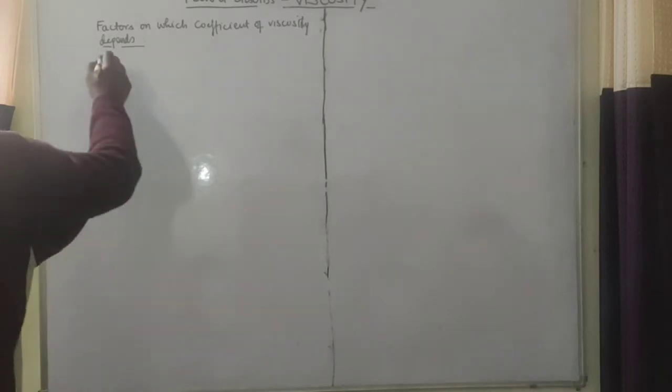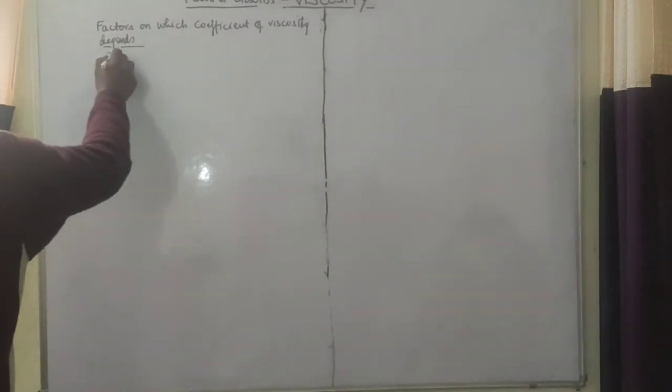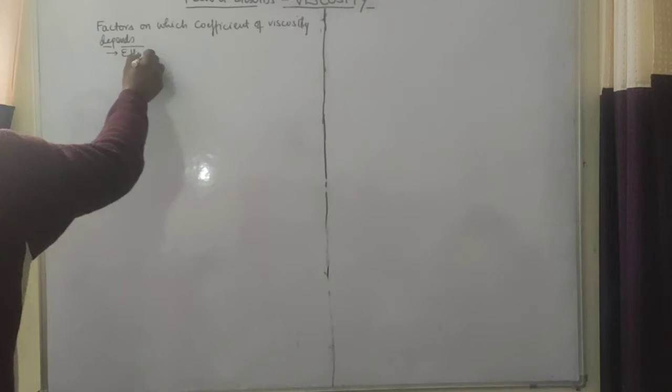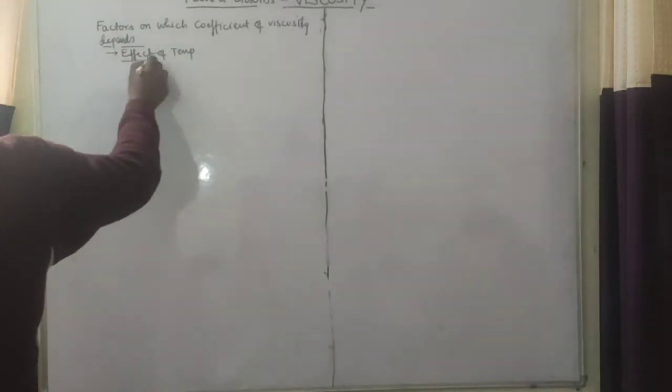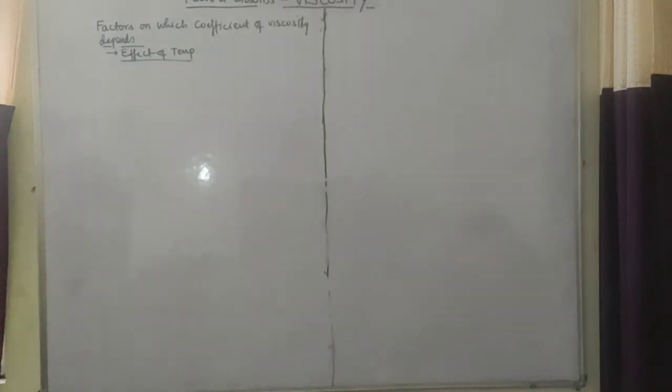Now the first factor is effect of temperature. What will happen to viscous force on increasing temperature?